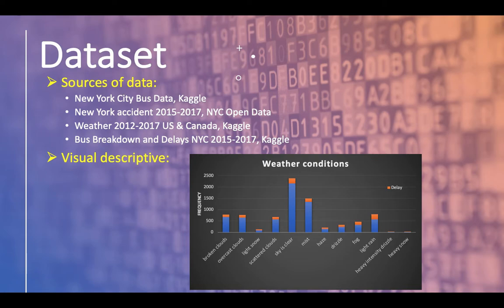The sources of our data are mainly from New York Open Data and Kaggle. They include buses data, accidents data, weather conditions, and bus breakdown and delays. Regarding visual descriptive, you can see the frequency of delayed segments in different weather conditions. This could help us find which weather conditions have a higher correlation with delayed segments. For example, the frequency of delay is relatively higher on rainy and snowy days.